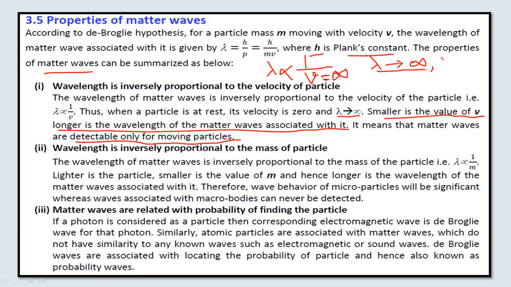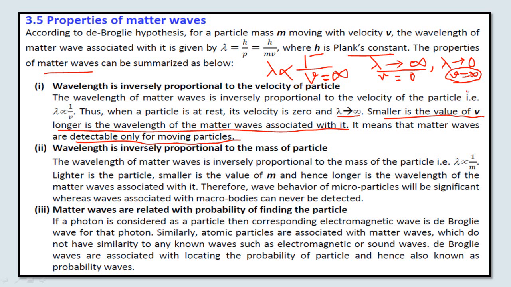The de Broglie wavelength will tend to 0. So when the velocity of the particle is 0, the de Broglie wavelength becomes infinite, while when the velocity of the particle is infinite, the de Broglie wavelength is 0. There is no question of infinite velocity.